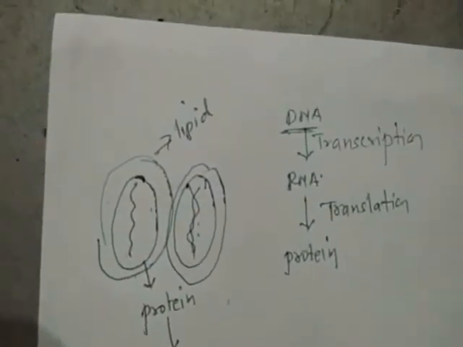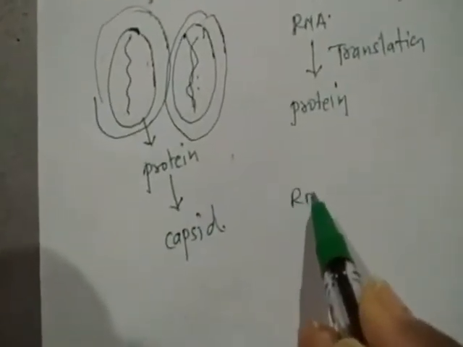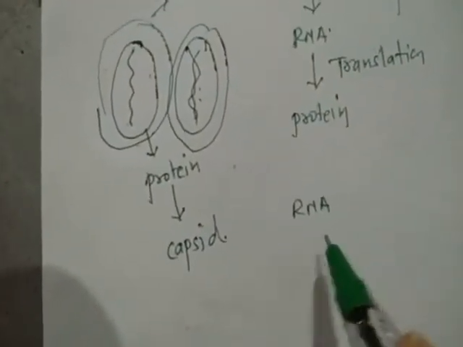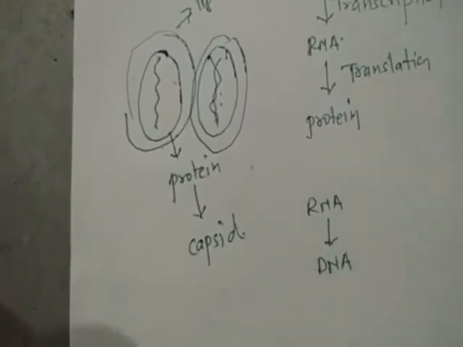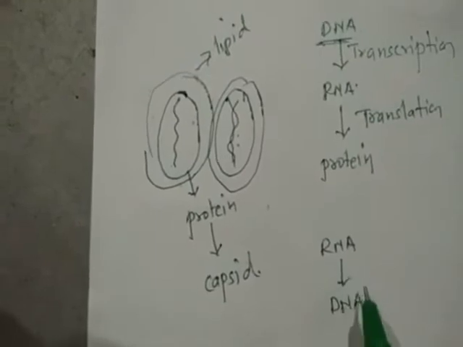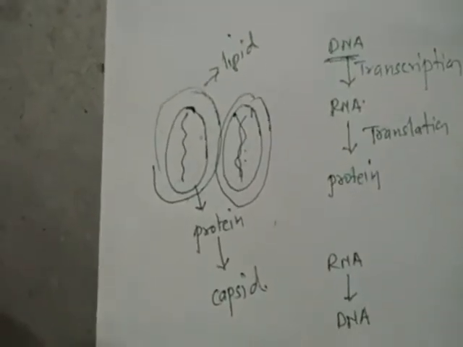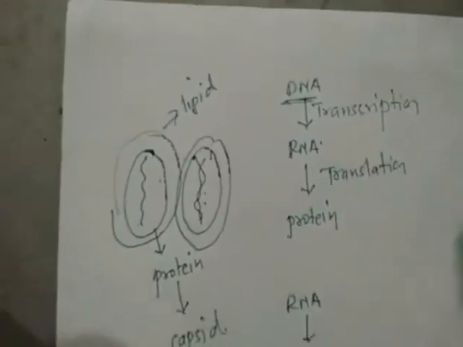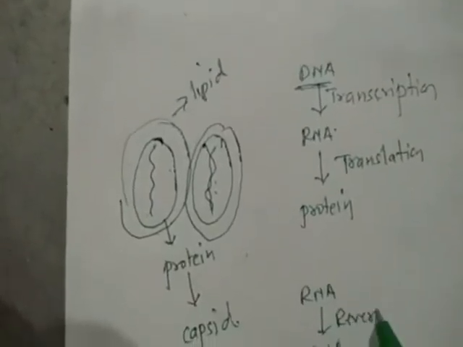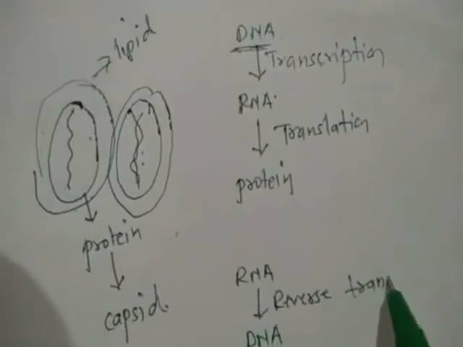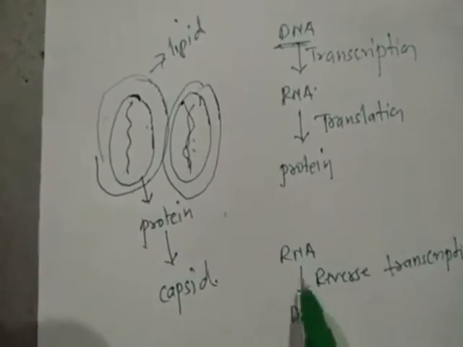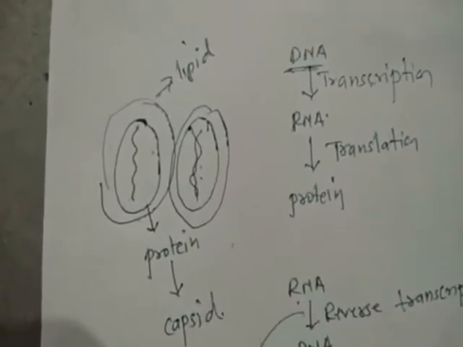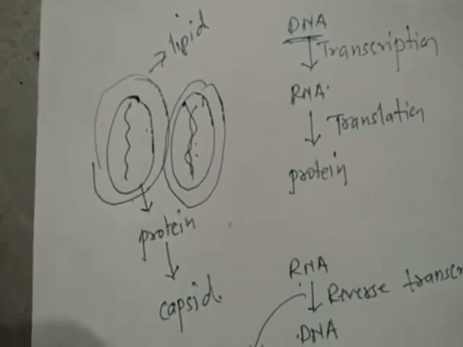But in case of an RNA virus, it has RNA as the genetic material. For protein biosynthesis, it has to be converted into DNA. And the conversion of RNA into DNA is the opposite of the transcription process. So this reaction is called reverse transcription. The enzyme required for the conversion of RNA into DNA is called reverse transcriptase.